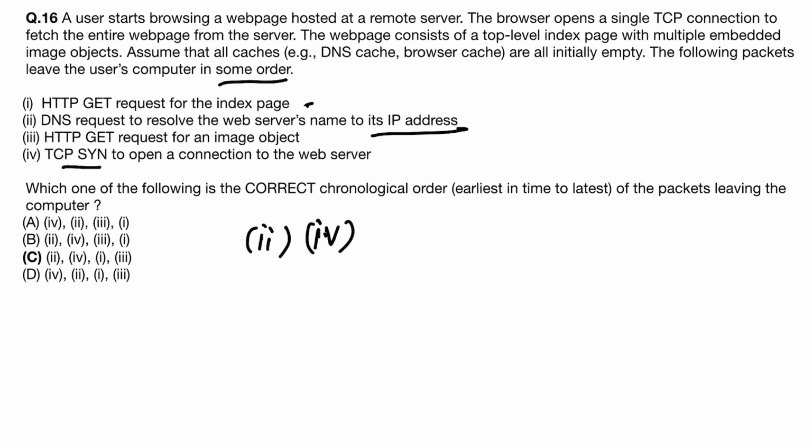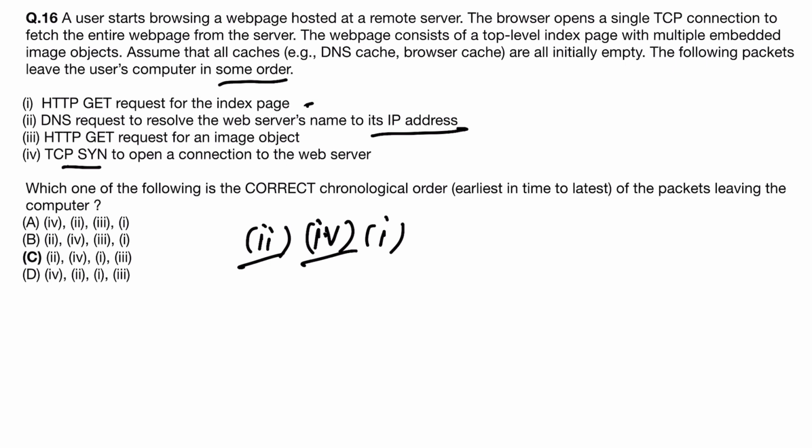This will use the TCP network protocol, and it will set up a link with the web server and send a SYN packet to the server's IP obtained by that DNS query. So after 2 it will be 4. Next will be the HTTP GET request for the index page.